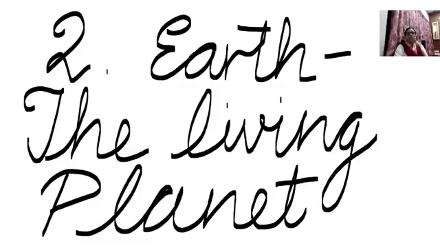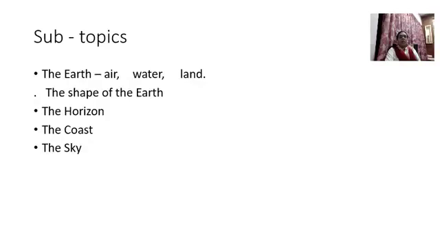So today's chapter is on Earth. The title of the chapter is The Earth, the Living Planet. In chapter number 2, these are the subtopics that we are going to learn.